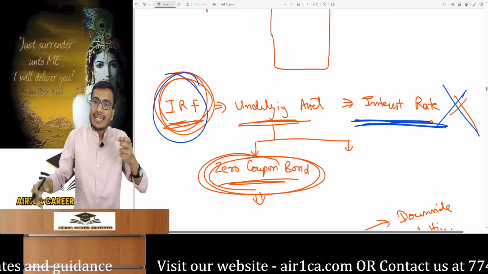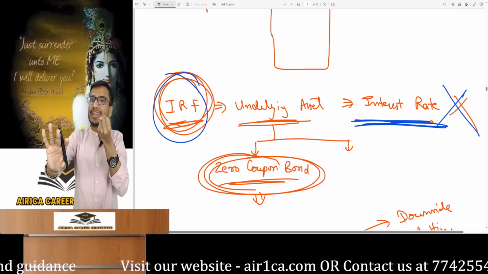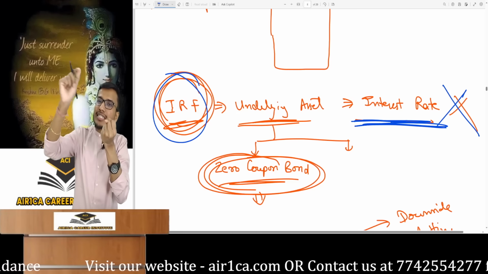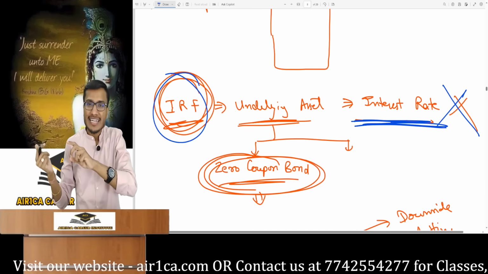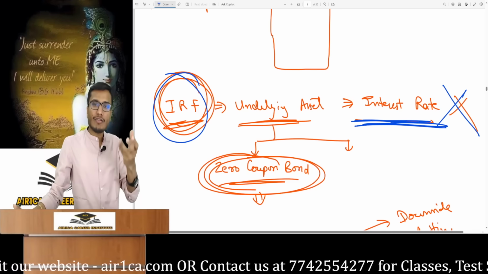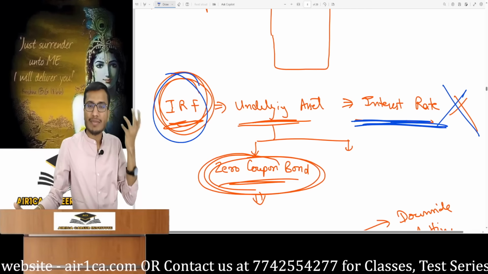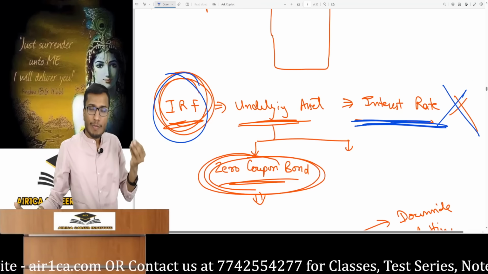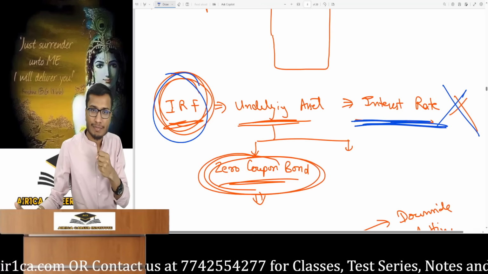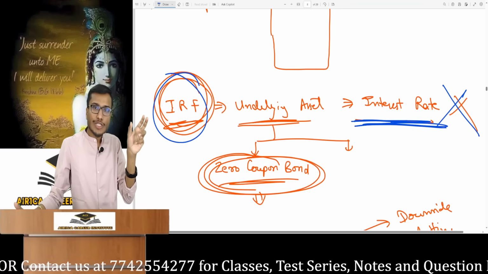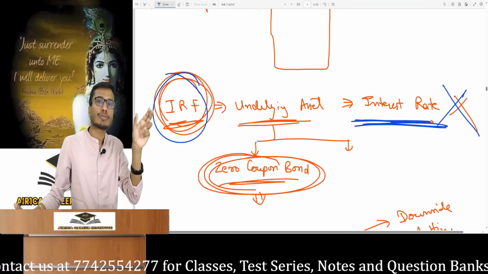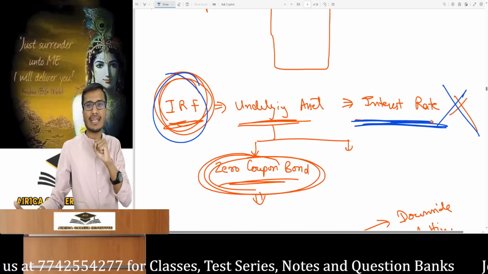That means you will not directly bet on the interest rate in an interest rate future. You might be betting on something else outwardly, yet inwardly something different is at play. Just like the ads that appear on your TV, the Vimal Pan Masala ones, which big stars advertise these days. The ads for Pan Masala from different companies come out quite often, like Kamla Pasand, Vimal, and many more. So they never advertise in the name of Pan Masala, and I will now tell you how they actually advertise.